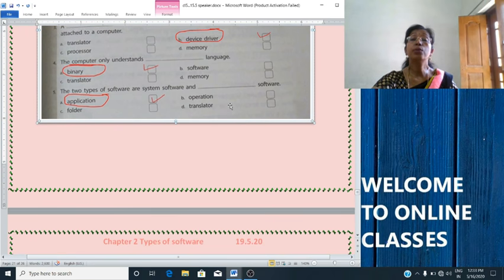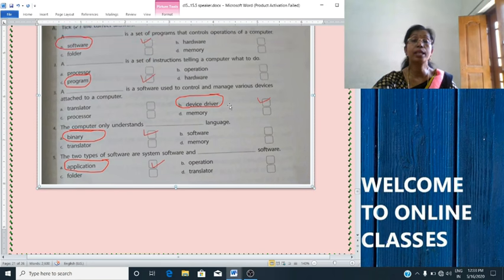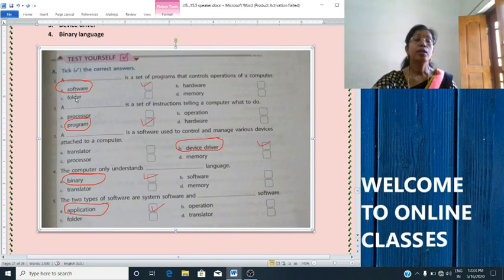So all of you do it correctly. Okay, answers are given here. First one is software, second program, third device driver, fourth binary, fifth one application. Okay, do it correctly without any mistakes.